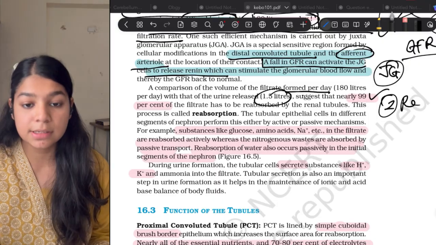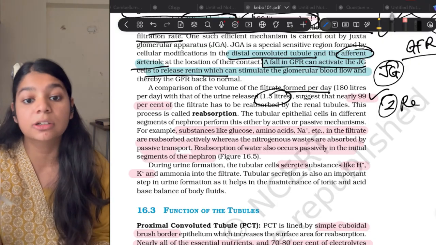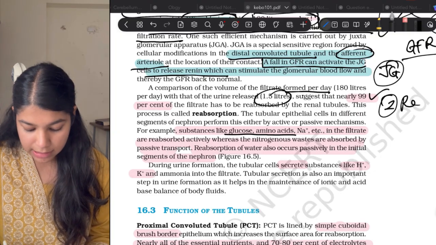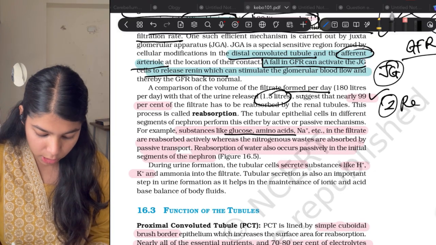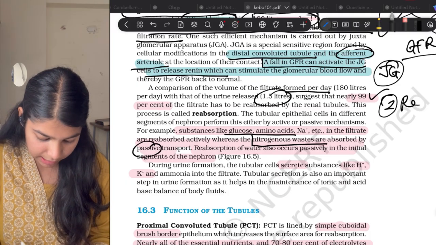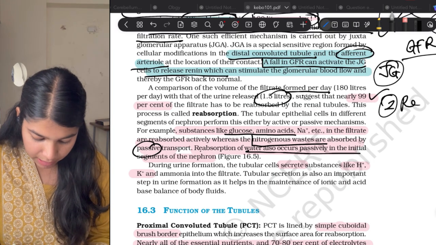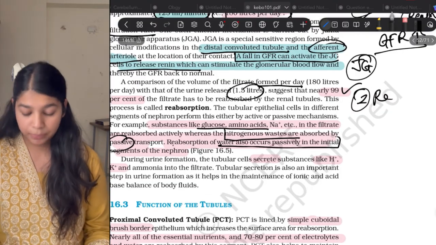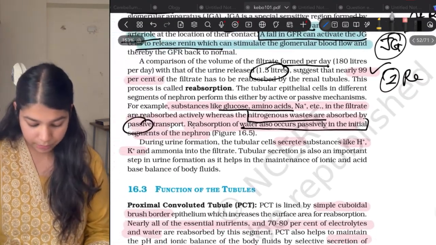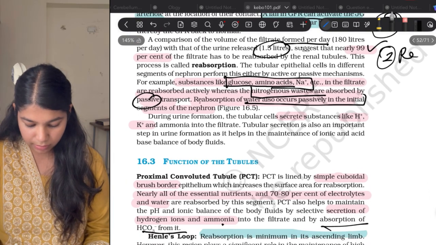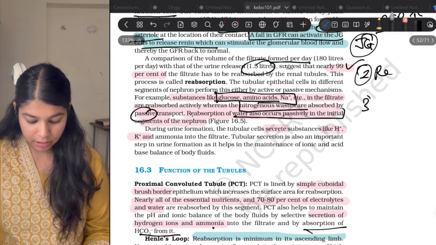Now some substances are reabsorbed actively by the active process, while some are done passively. So glucose, amino acids, sodium are reabsorbed actively, while nitrogenous waste is absorbed passively, and the water is also passively absorbed in the PCT, that is proximal convoluted tubule. Okay. Now these active ones you should remember, they are asked frequently.